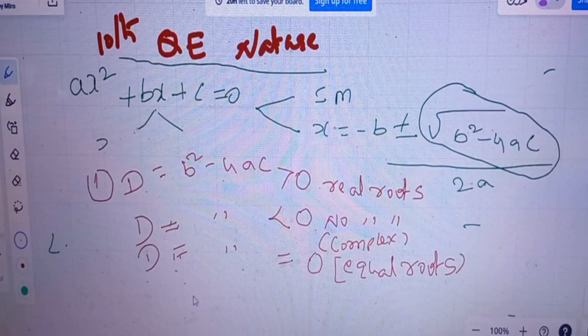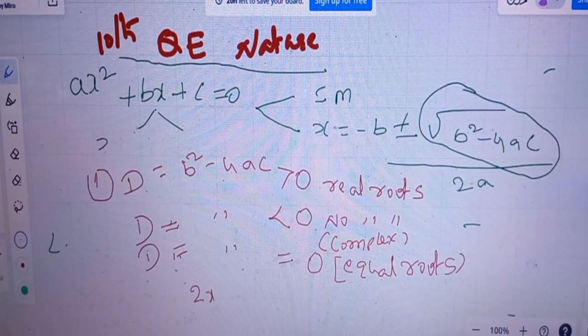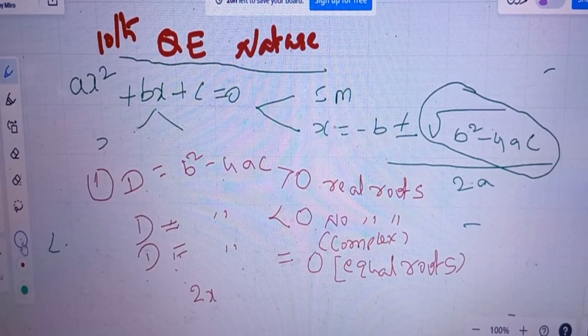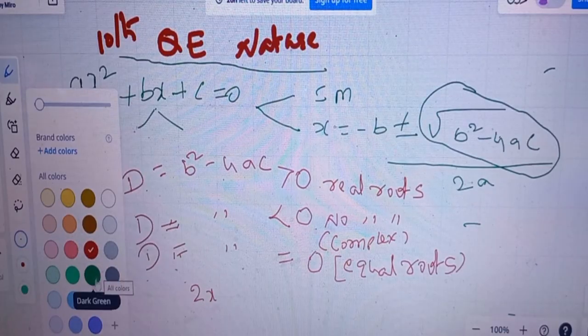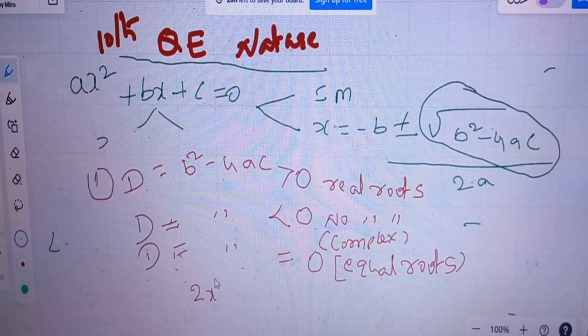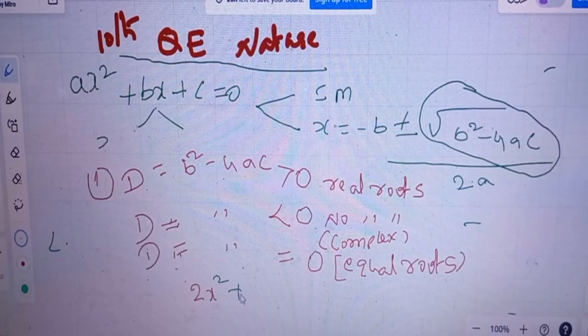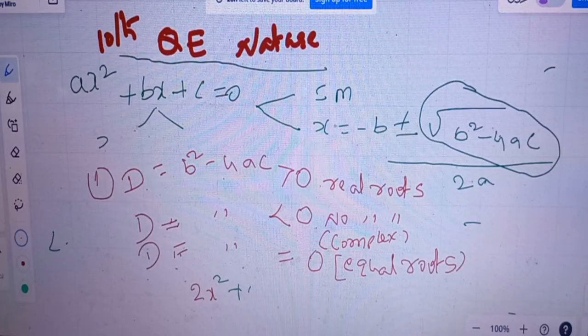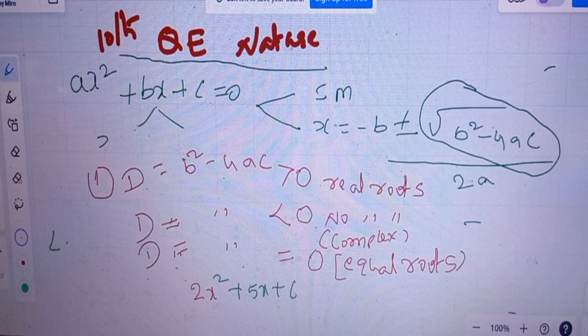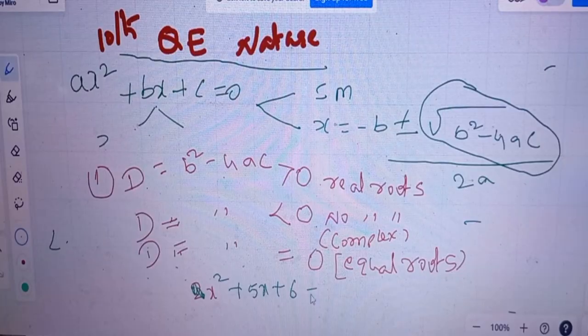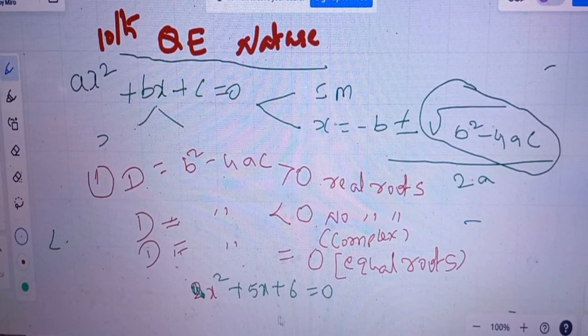Suppose I take one example: x square plus 5x plus 6 is equal to 0.